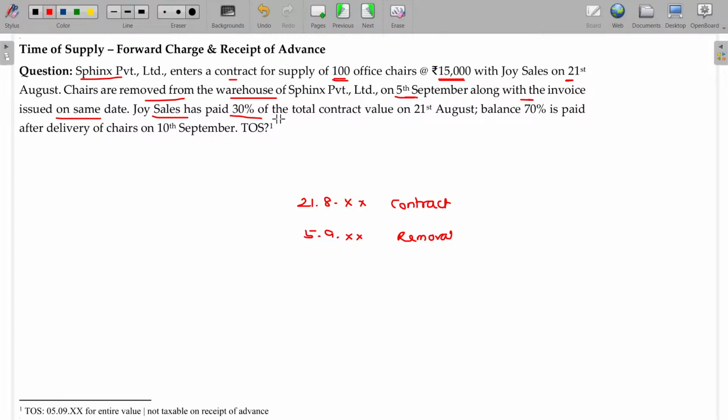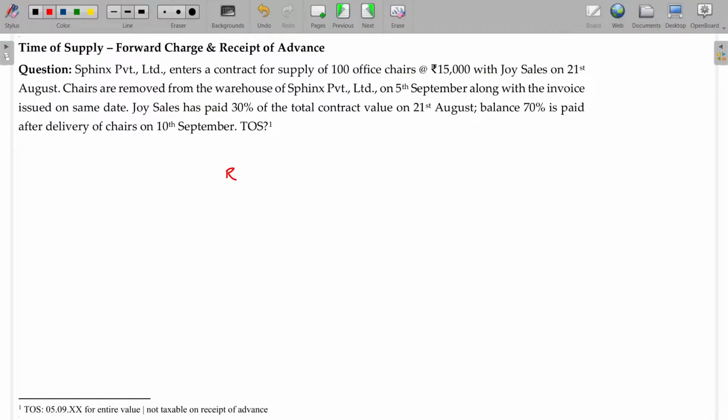Joy Sales has paid 30% of the total contract value on 1st August. Payment. So, what are the dates we have to take? Removal date. That is what about the invoice date also. Payment date. Right. 5th September, the date of removal, for 15,000.